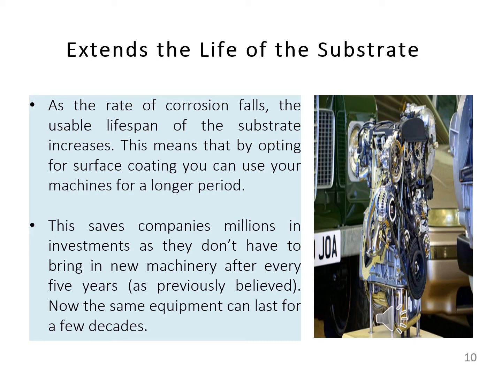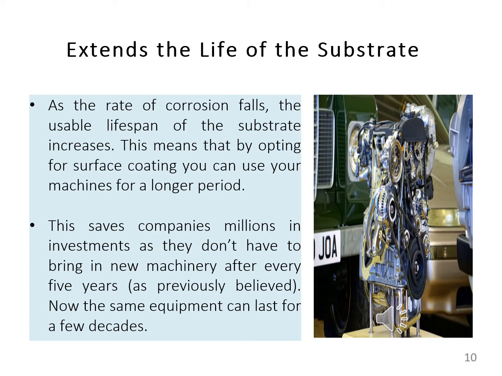So when the corrosion rate falls, the lifespan of the substrate increases, and you can use your machine for a longer period of time.